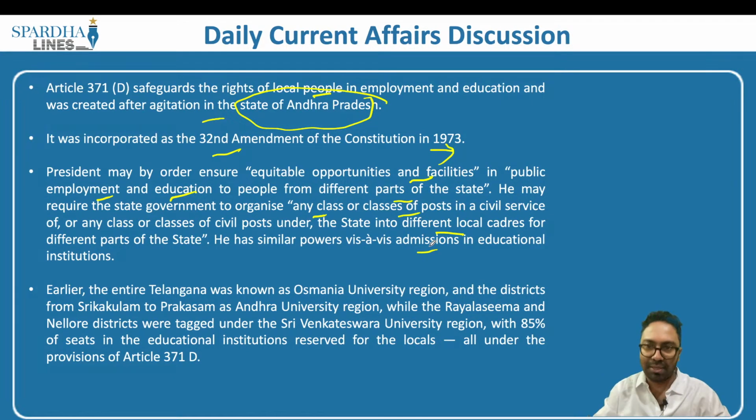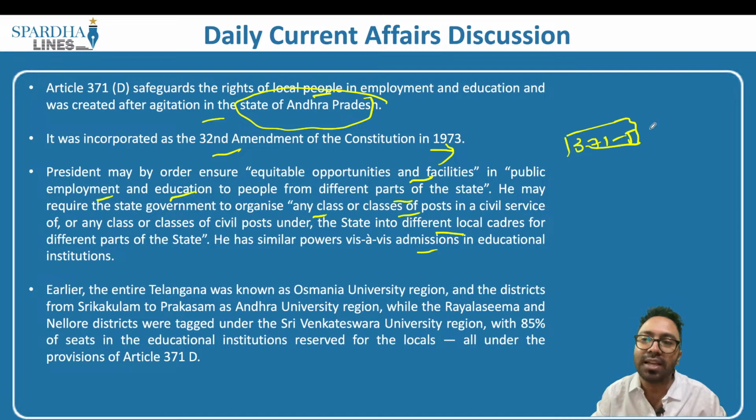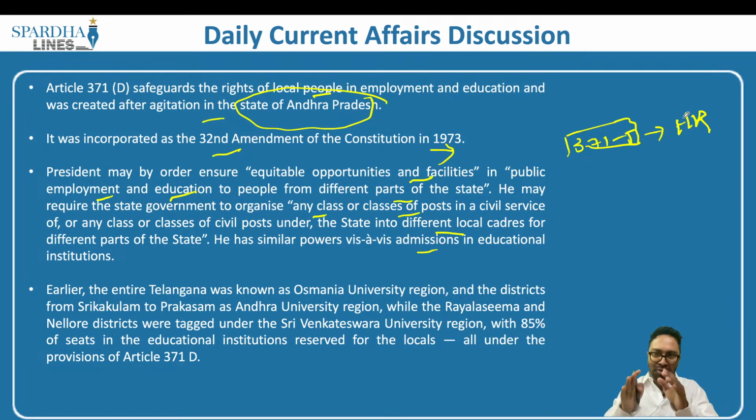What do you understand by this? Let's say, for example, there are a couple of states in India. In those states, there are few regions which are comparatively backward. Let me bring another argument for you. If you have seen, you have a particular article called 371J for the state of Karnataka. What we have is the Hyderabad Karnataka region. Why is the Hyderabad Karnataka region relatively backward? That is because certain pockets might not have been developed relatively in comparison to the other areas of that particular state.